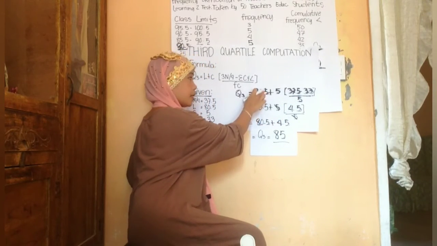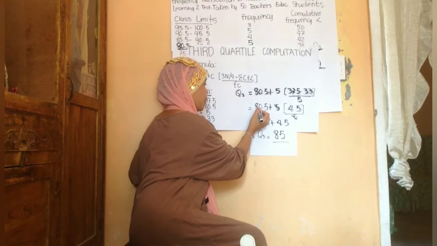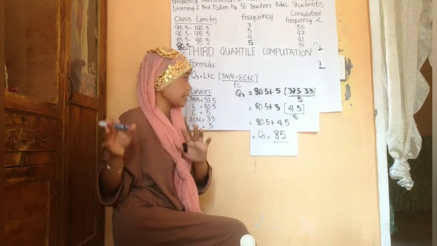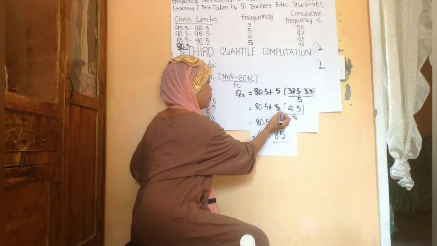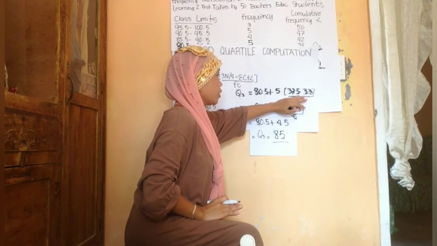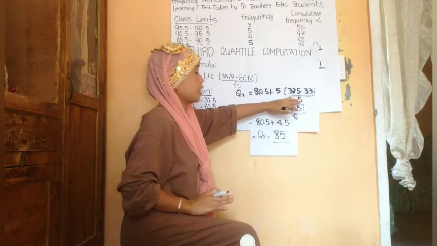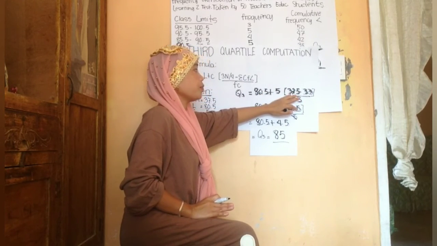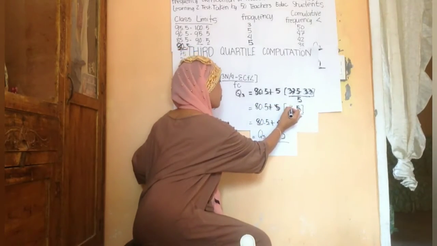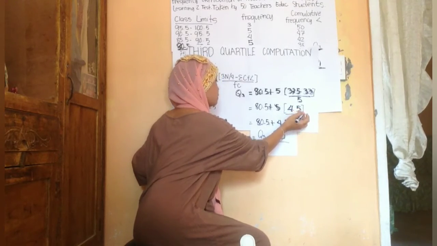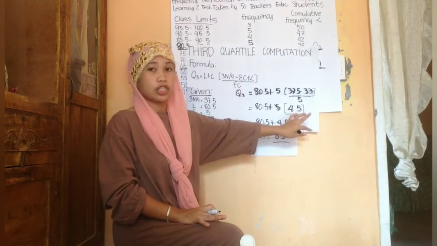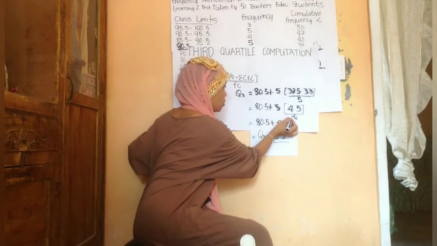Then equals, copy again the lower real limits, 80.5, plus the class interval, which is 5. And then subtract the third quartile and the sum of cumulative frequency: 37.5 minus 33 equals 4.5. So write 4.5. Our class interval and the frequency of the median class are the same, so we cross them out.